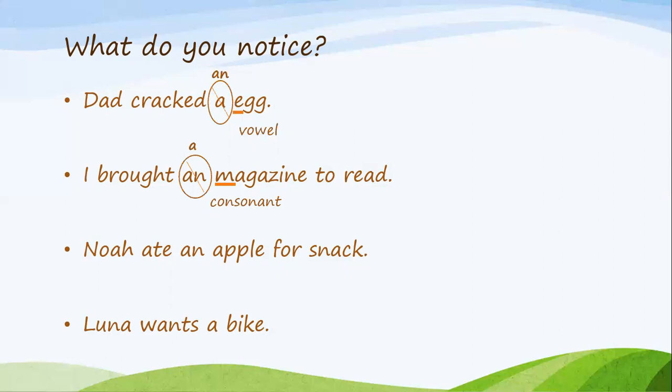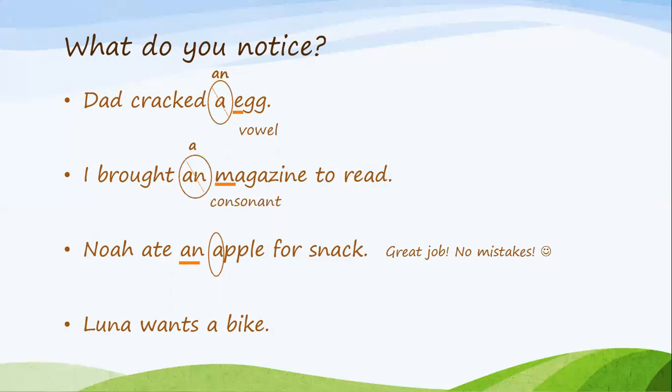Noah ate an apple for snack. You notice the article an. The word that follows begins with a vowel sound, apple. So, great job. No mistakes. You've got this.